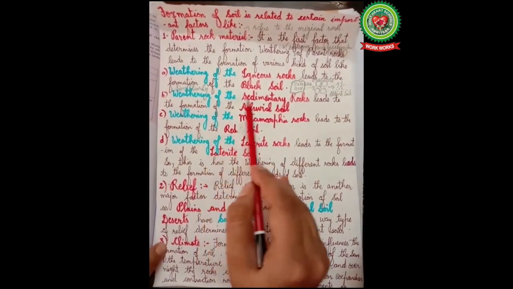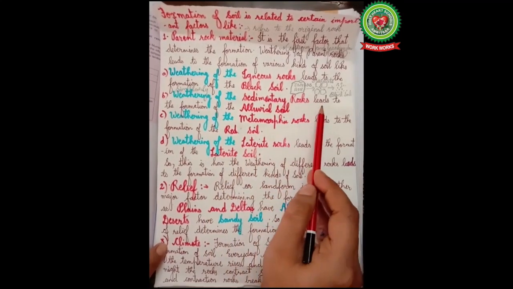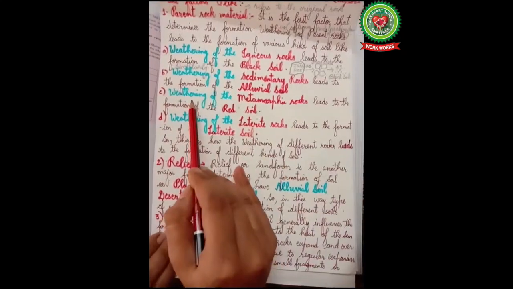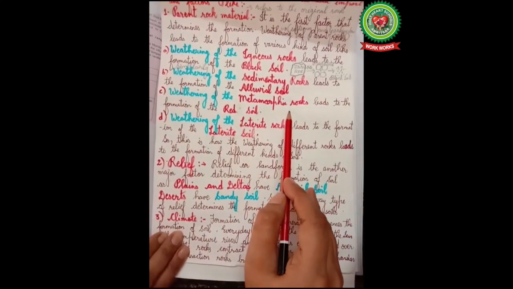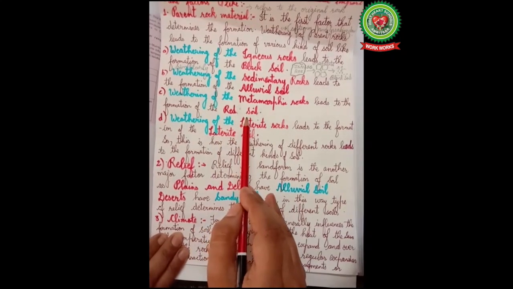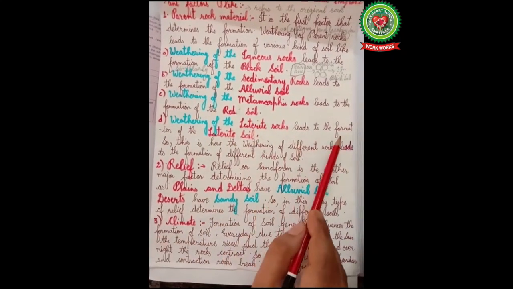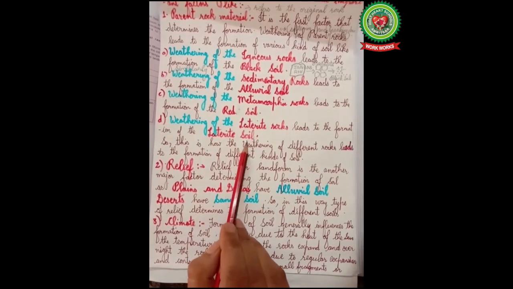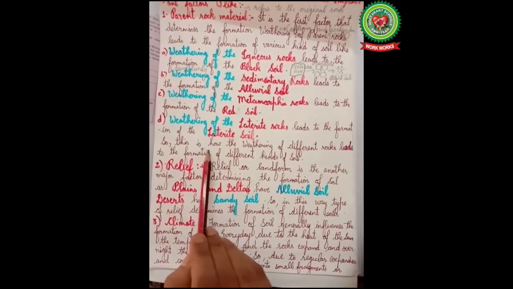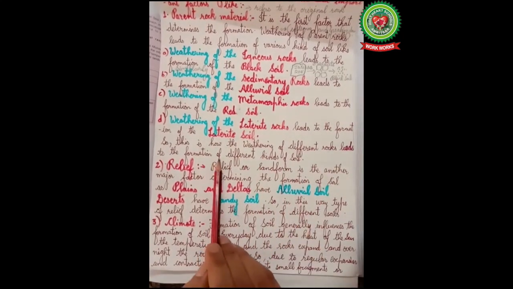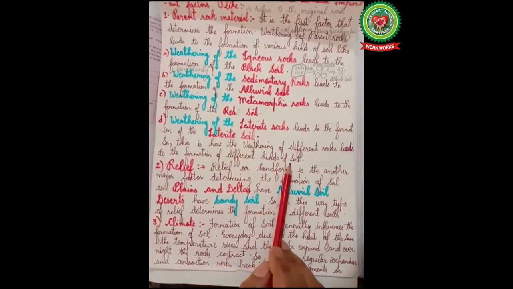Similarly, weathering of the sedimentary rocks leads to the formation of the alluvial soil. Weathering of the metamorphic rocks leads to the formation of the red soil. Weathering of the laterite rocks leads to the formation of the laterite soil. So, this is how the weathering of different rocks leads to the formation of different kinds of soil.